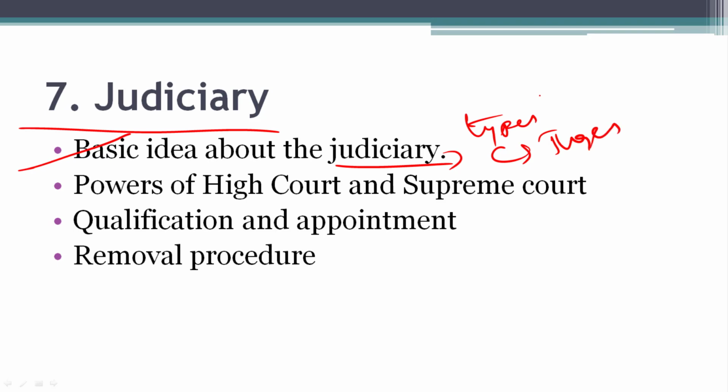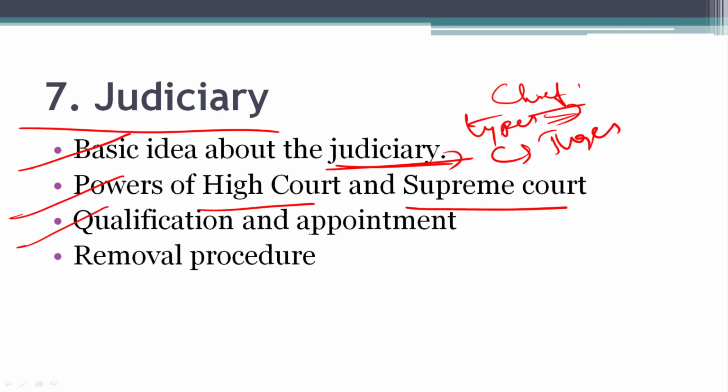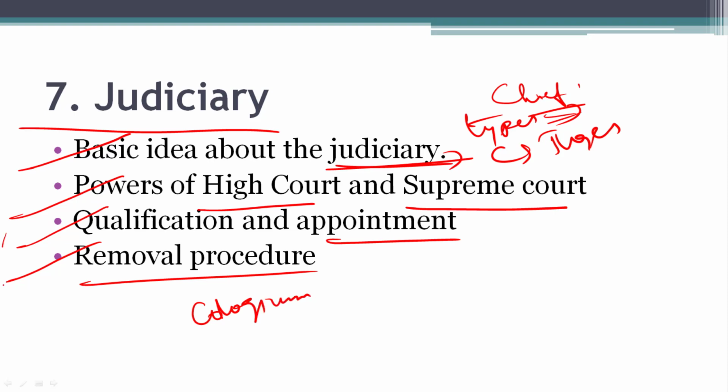Coming to judiciary, you should have basic knowledge of judiciary, like types of courts, how judges are elected, and Chief Justice of India. These are the basic knowledge of judiciary. Powers of High Court and Supreme Court, and qualification and appointment of judges and removal procedures of High Court and Supreme Court judges. And you should also read like collegium in judiciary and the role of president in judiciary.